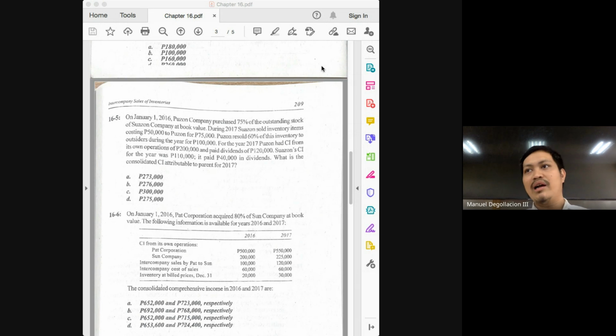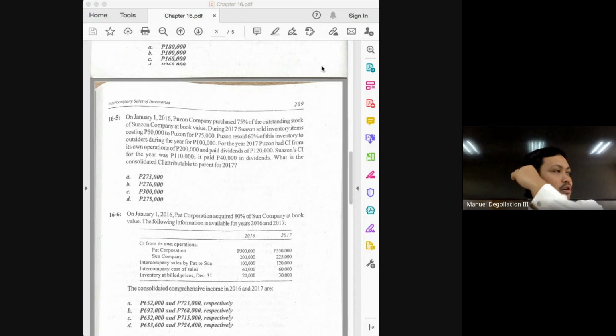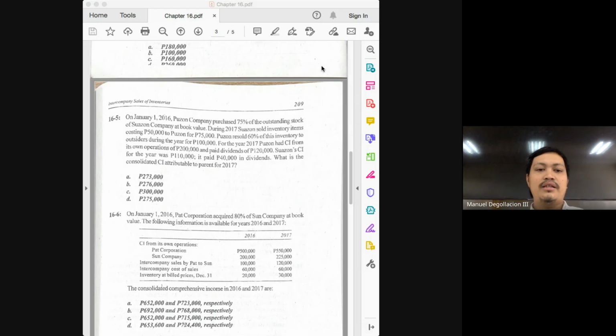We use the term markup, class, to find a common ground between this topic and your home office and branch accounting. But what term is used in your textbook for this topic? It is unrealized profit. If you recall your home office and branch accounting, the markup on your branch inventories would really just be the unrealized profit on the part of the home office.